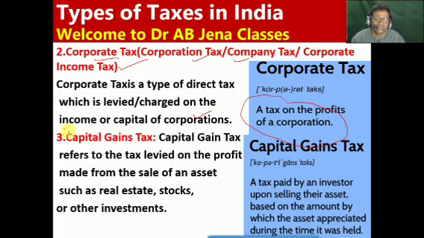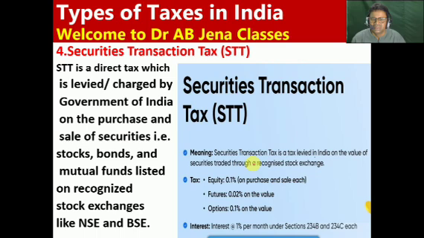Next one, friends, what is it? It's the capital gain tax, coming under the direct tax. So capital gain tax refers to the tax levied on the profit made from the sale of an asset such as real estate, stocks and other investments. So that is another meaning of capital gain tax. So kindly, friends, read it out.